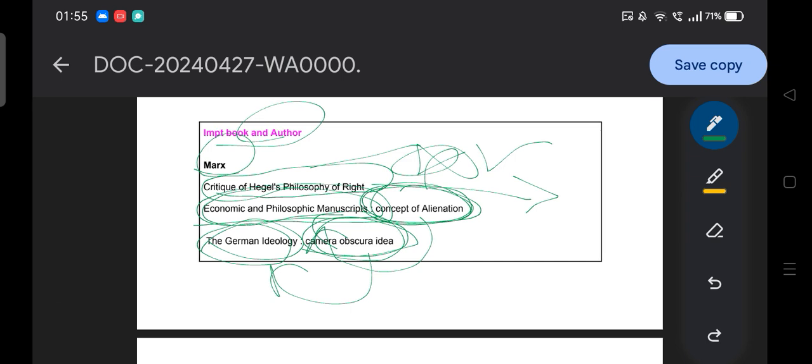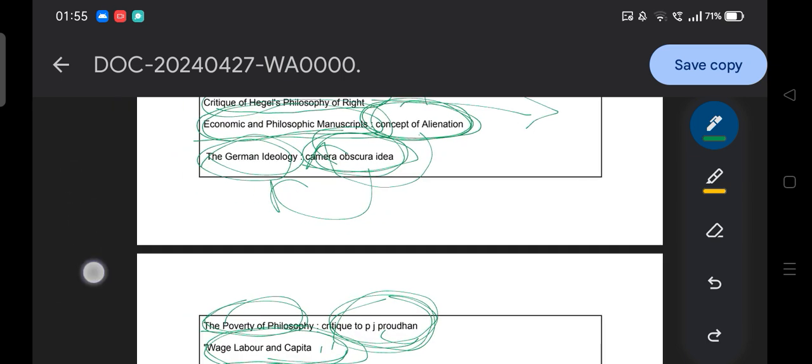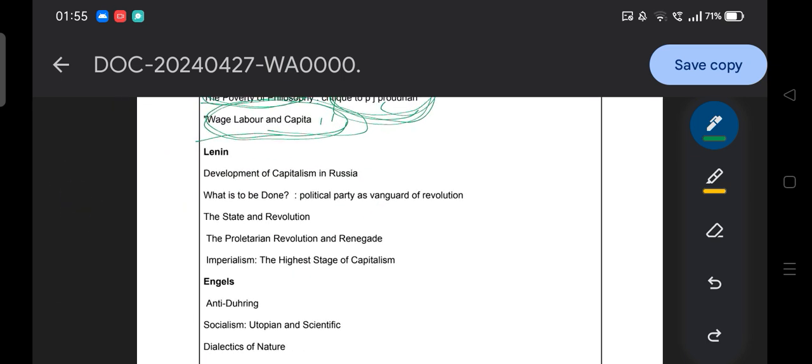So these are important books by Karl Marx and the related ideas. Then moving to Lenin. Lenin's important book, The Development of Capitalism in Russia. So it is a very easy question: Lenin belongs to Russia, and The Development of Capitalism in Russia is Lenin's